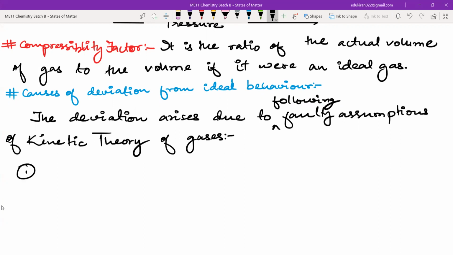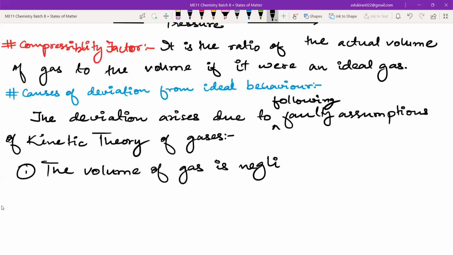Number one: the volume of gas is negligible. This assumption was wrong.